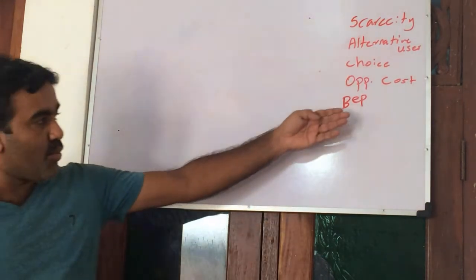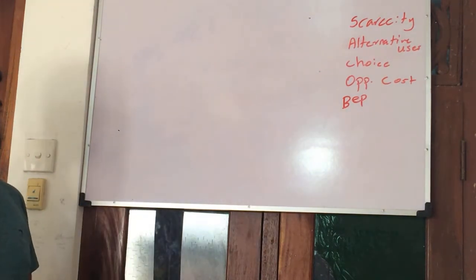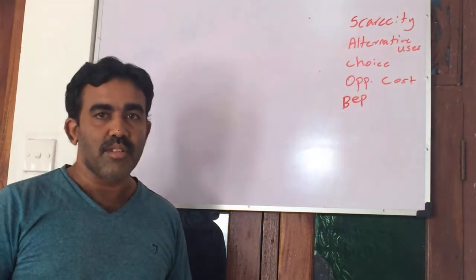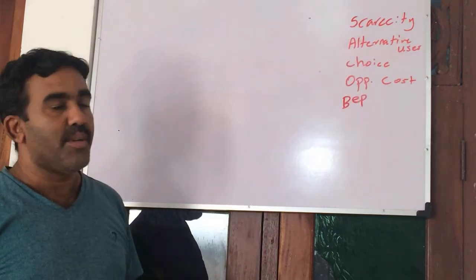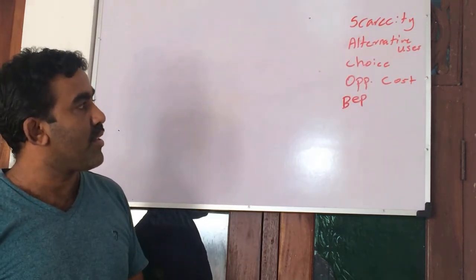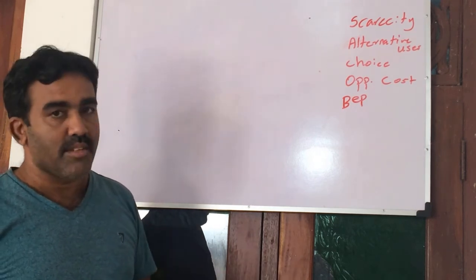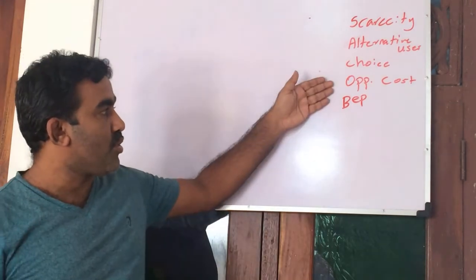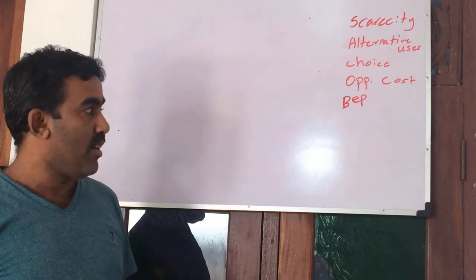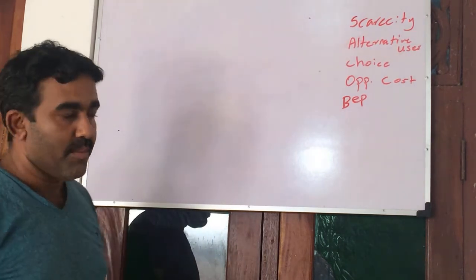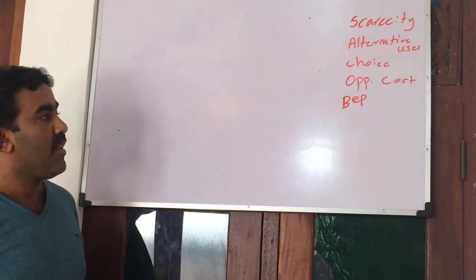Next we'll move to the basic economic problem. This is a common idea. It arises because resources are scarce and have alternative uses, so you have to go for a choice. When choosing, you have to sacrifice others, so then there is an opportunity cost. At that time, we have to answer some problems, and those are called basic economic problems. There is an interconnection between these concepts.